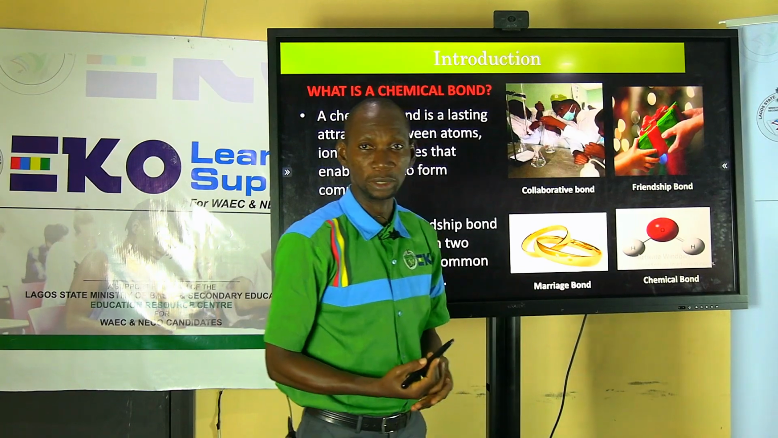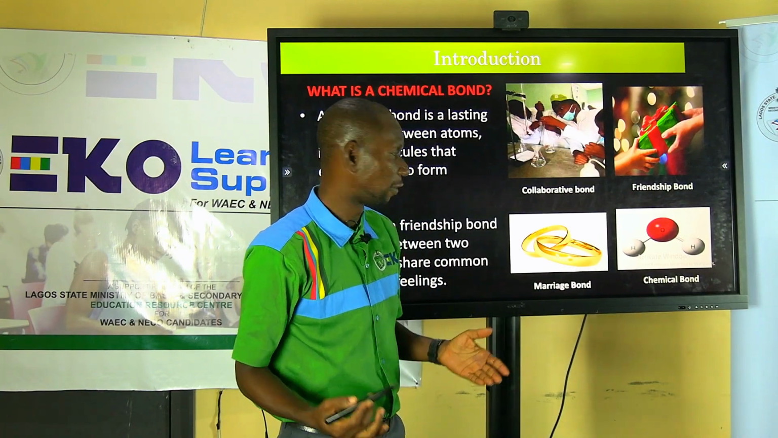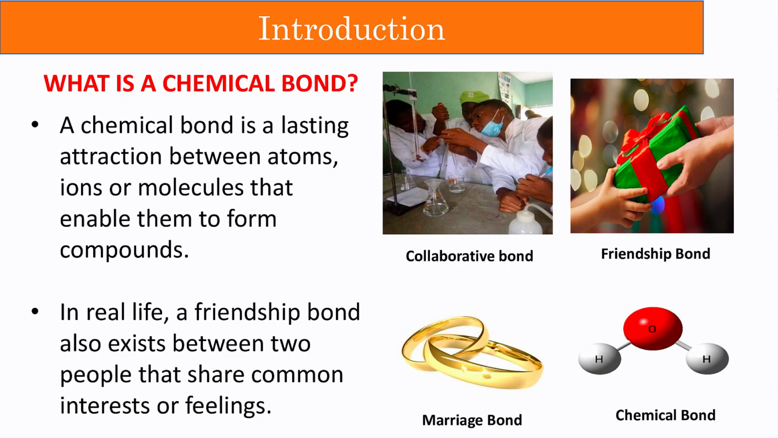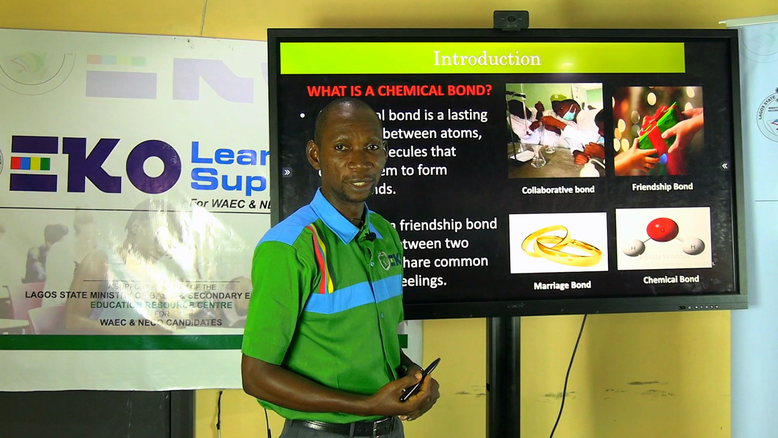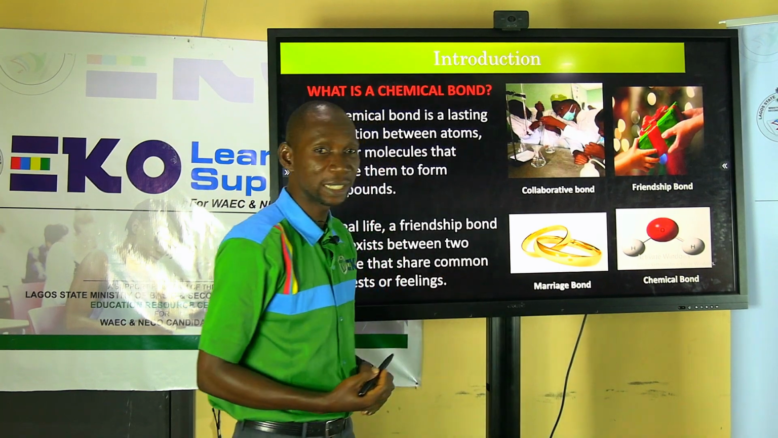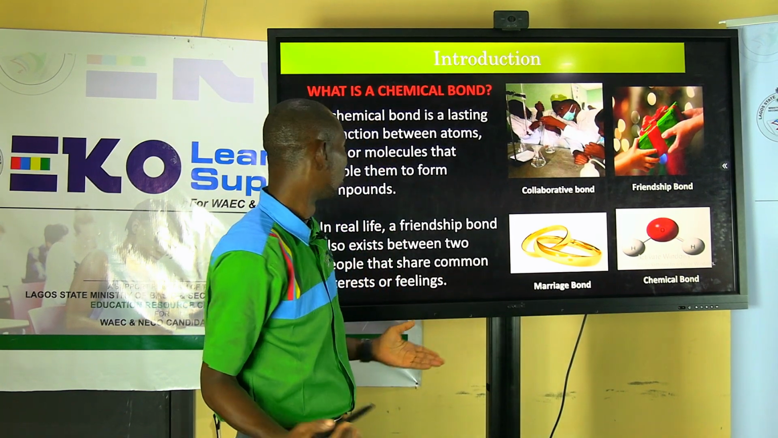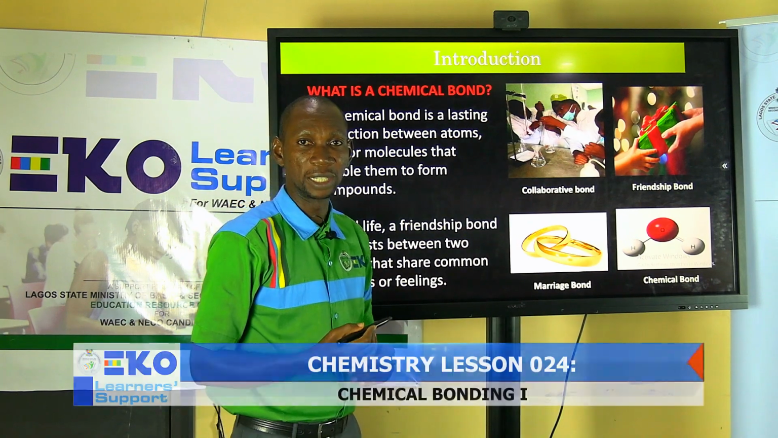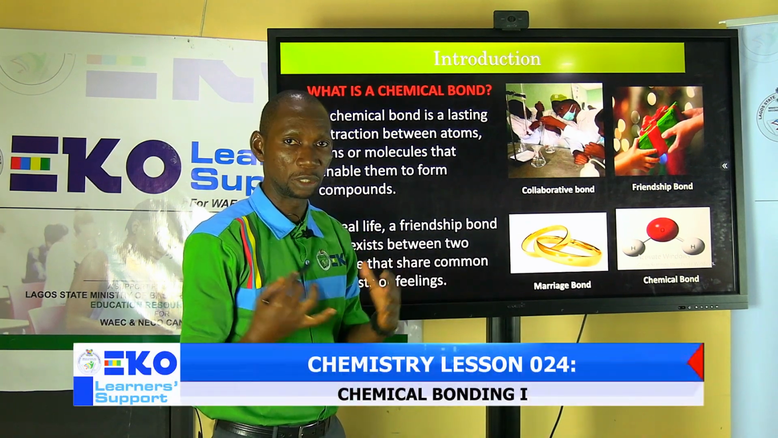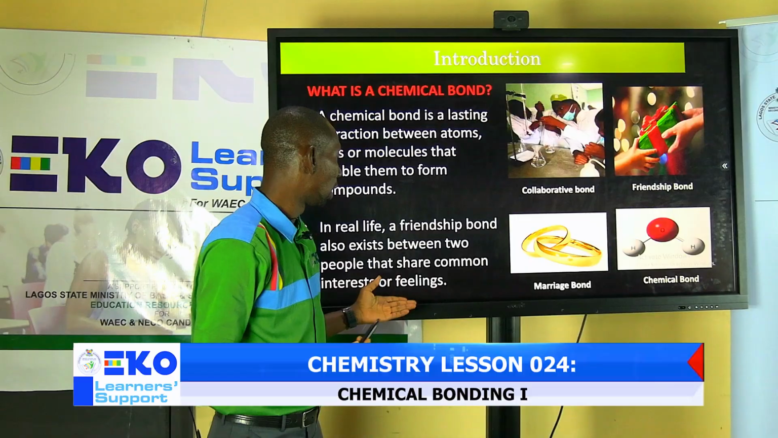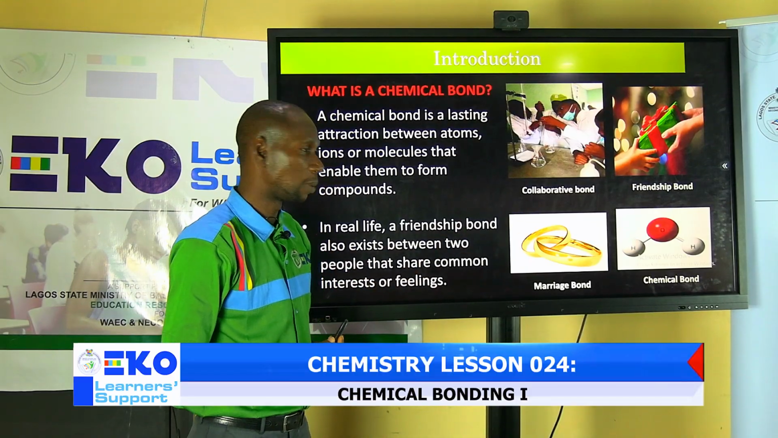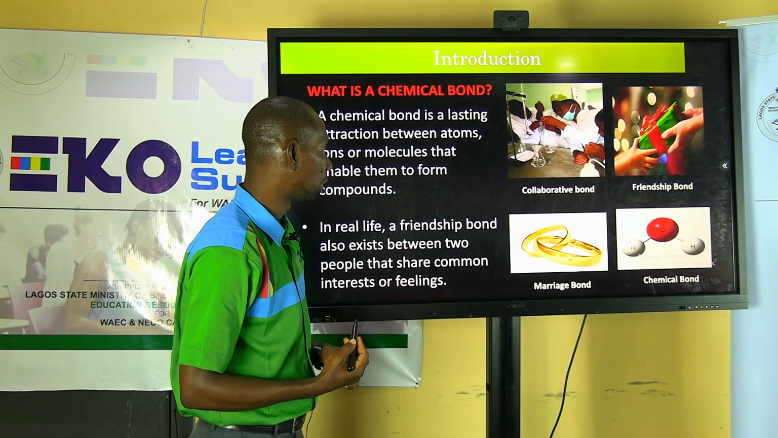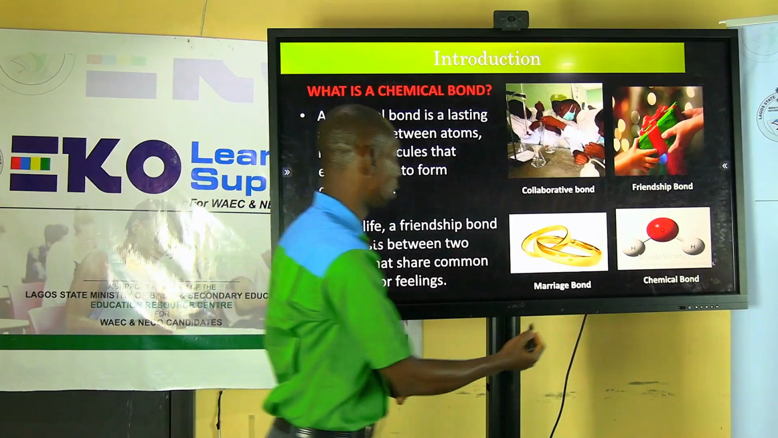You have a marriage bond between a husband and a wife. And we talk about chemical bond. A chemical bond is a lasting attraction between atoms, ions, or molecules that enables them to form compounds. The emphasis here is on lasting attraction. In real life, we have different types of bonds that people share among themselves.